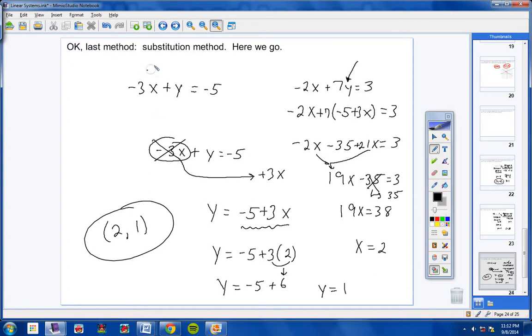Put a 2 in for here, we get negative 6. Put a 1 in here, and negative 6 plus 1 is negative 5. Let's see if it satisfies this equation over here. Put a 2 in here, I'll get a negative 4. Put a 1 in here, I'll get a positive 7, and a negative 4 and a positive 7 does equal 3. And so this ordered pair does satisfy both equations, okay?